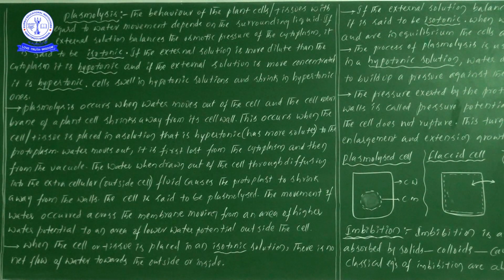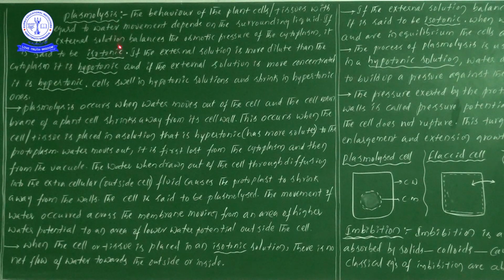So the water movement of the plant cells, we will observe, depends on the surrounding fluid. Here, the main important point is that the behavior of the plant cells or the tissues with regard to the water movement depends on the surrounding fluid. Okay, now let us move forward.